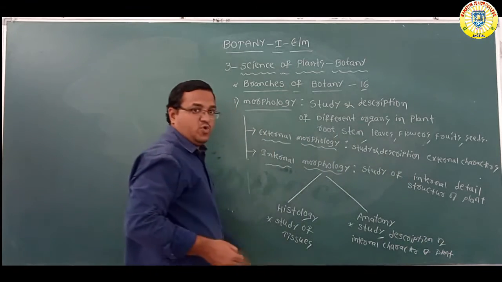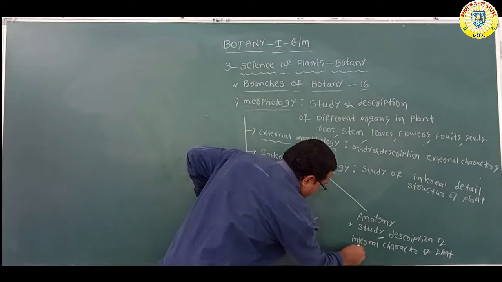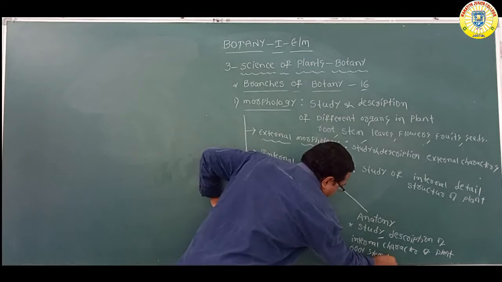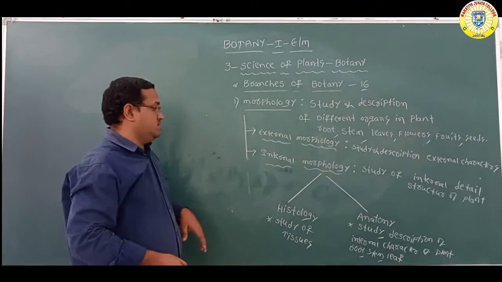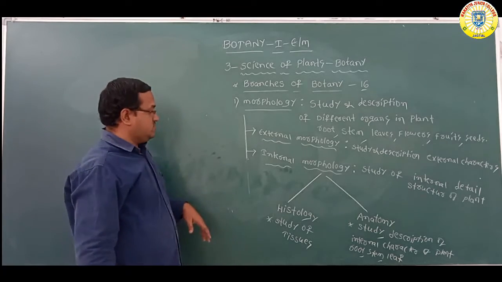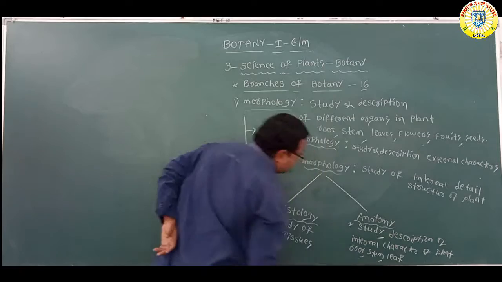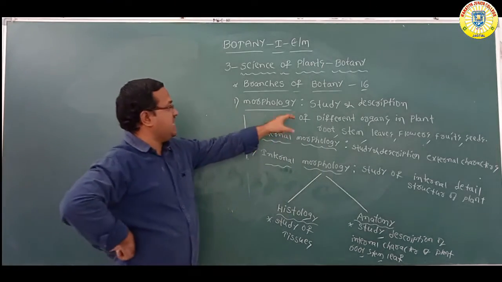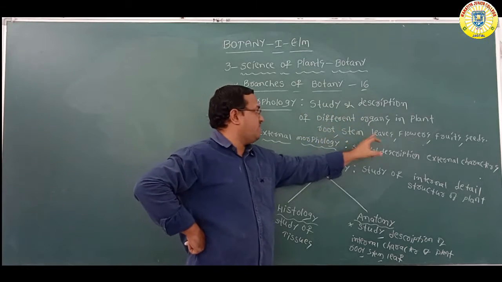Internal characters of plant means we have to observe the internal characters of root, stem and leaf especially. Okay, so this is about the morphology. Morphology means study and description of different organs in plant like root, stem, leaf, flowers, fruits and seeds.